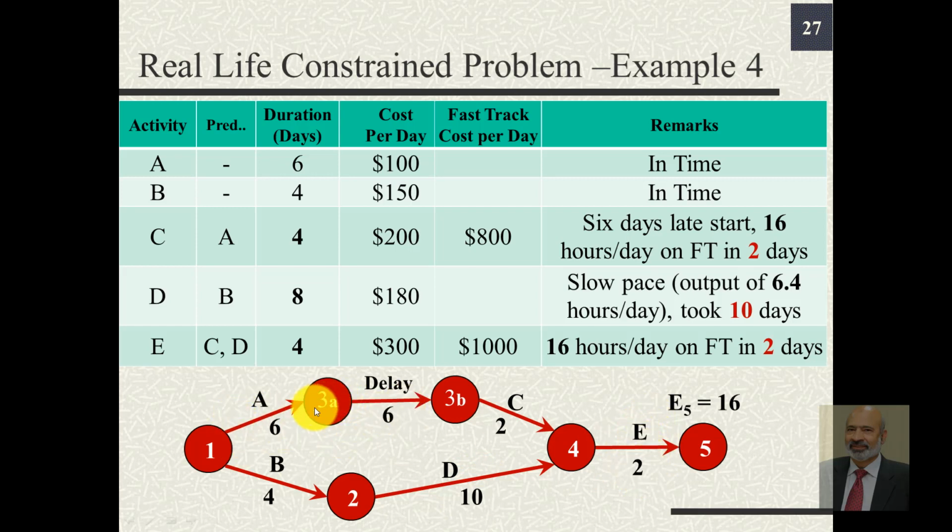Likewise here, just after A, C was supposed to start, but the start of C was delayed by 6 days. Previously C had 4 days, now C is planned for 2 days. So both these paths are now critical paths.